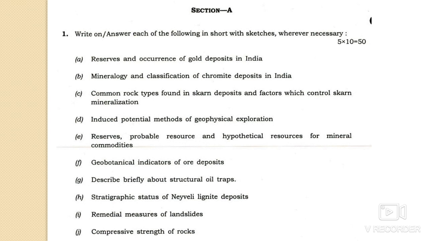And 1I is the remedial measures of landslides, that is, the precautionary measures which can be used for the prevention of landslides. In this you have to discuss the methods commonly used for the prevention of landslides, like reducing the slopes.